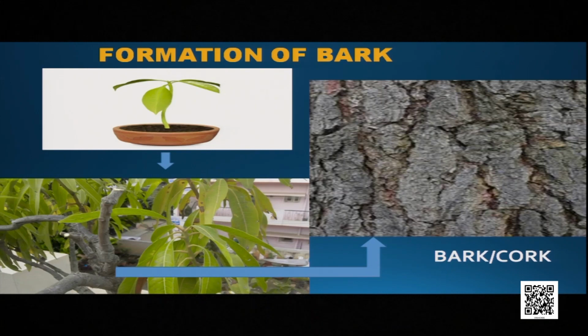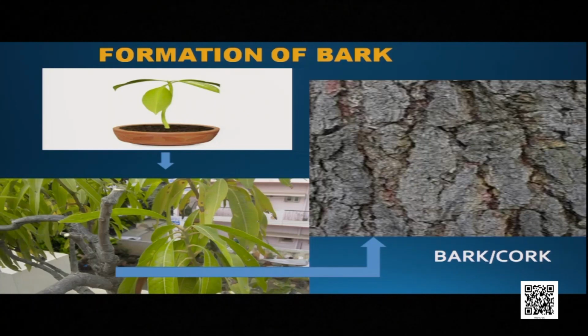Dear students, have you marked that when a plant is very small or young, the stem is usually green? You see the picture of the mango plant, the stem is green in color. Gradually, the stem is converted to brown color. Again, when it becomes very old, the outer stem cracks. You can see the cracks in the third diagram. Those cracks and the thick cells are combinedly called bark. So, do you know how the bark is formed?